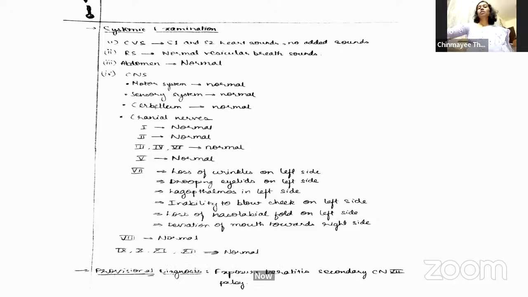So can your exposure keratitis go into a bacterial or fungal ulcer? Yes, ma'am. It is a possibility because the corneal epithelium, which performs the main mechanical barrier function for the cornea, is damaged here. So there is a risk of infection from an exogenous source, which can convert it into a bacterial corneal ulcer.